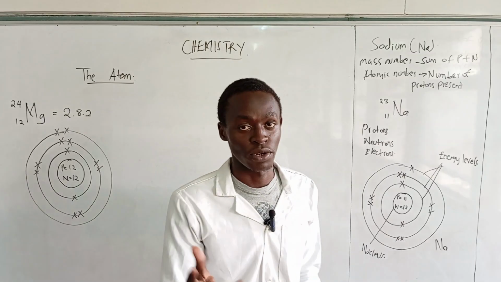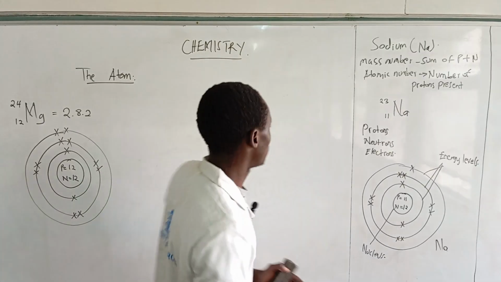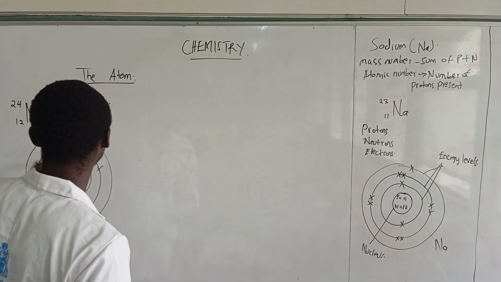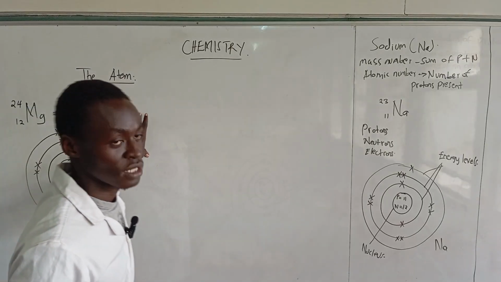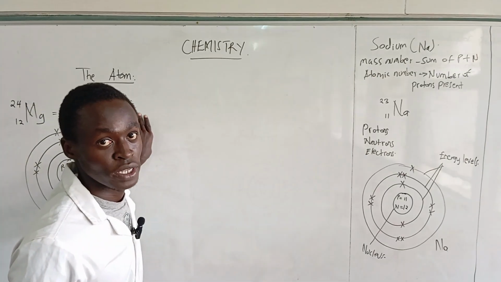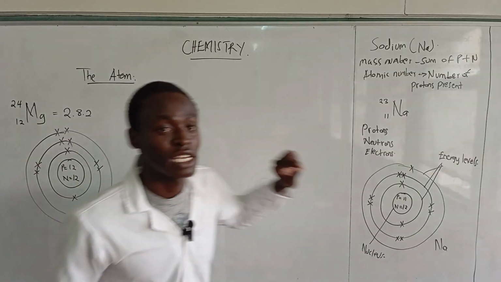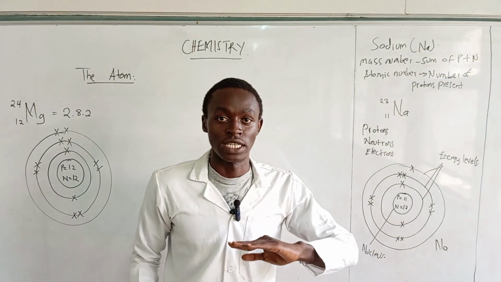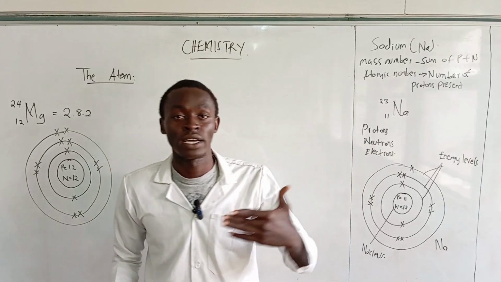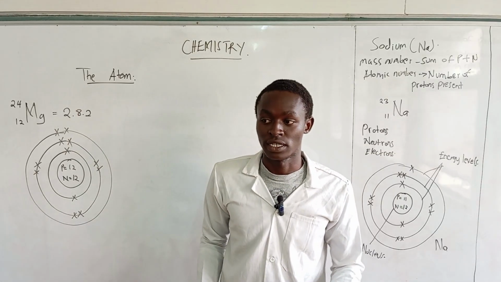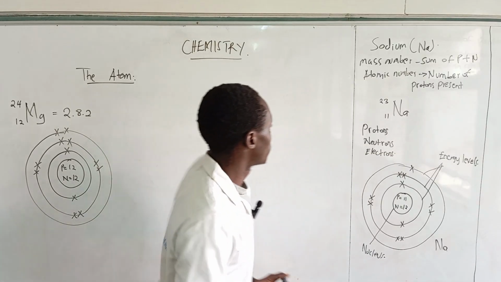On the periodic table, it is very good in this session for you to know the first 20 elements of the periodic table. Okay, and they will really help you even when you are drawing the structure of the elements that are found in the periodic table. Yeah, so just always remember that the atomic number is the same as the number of electrons, and it will help you in indicating the energy levels.